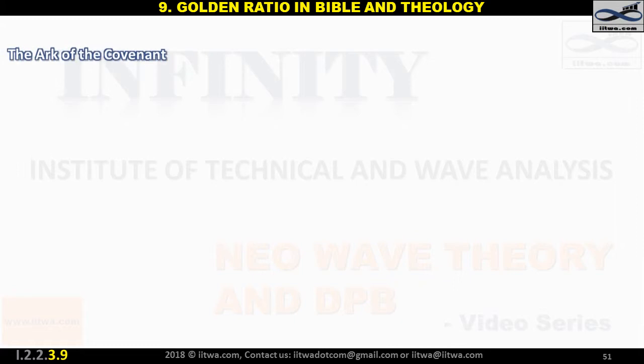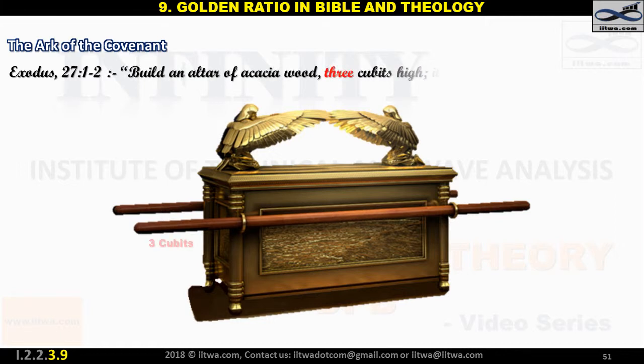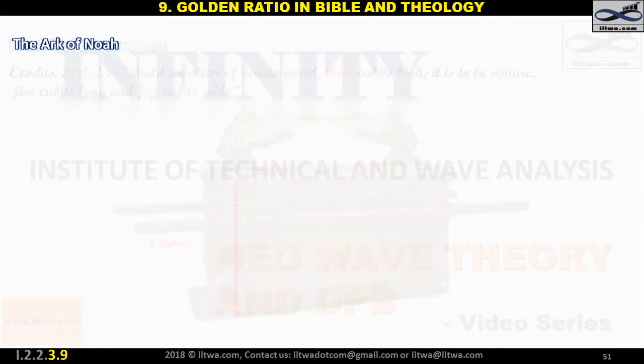Bible and Theology. Exodus 27:1-2, the altar God commands Moses to build is based on a variation of the same 5-by-3 theme. Build an altar of acacia wood, 3 cubits high. It is to be square, 5 cubits long and 5 cubits wide. Note a cubit is the measure of the forearm below the elbow. 3 and 5 cubits are Fibonacci numbers and have the golden ratio 1.618 and reverse ratio 0.618.